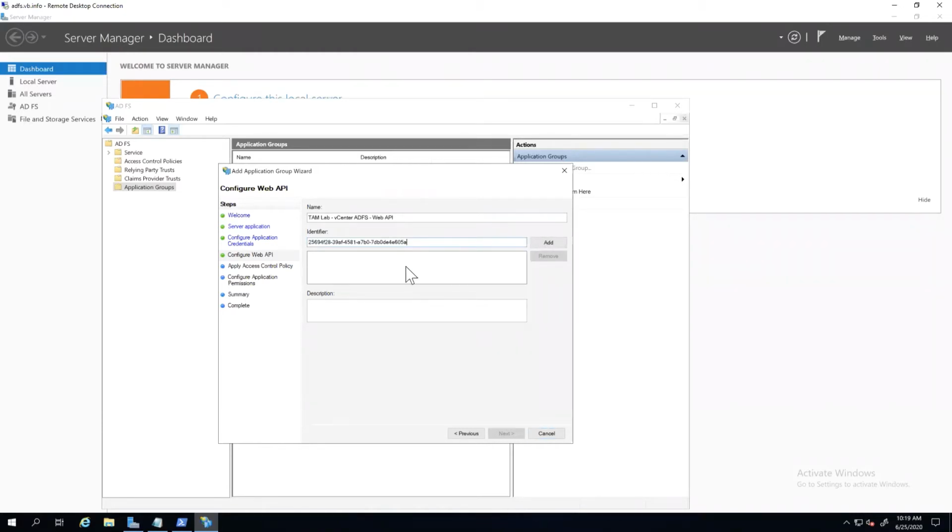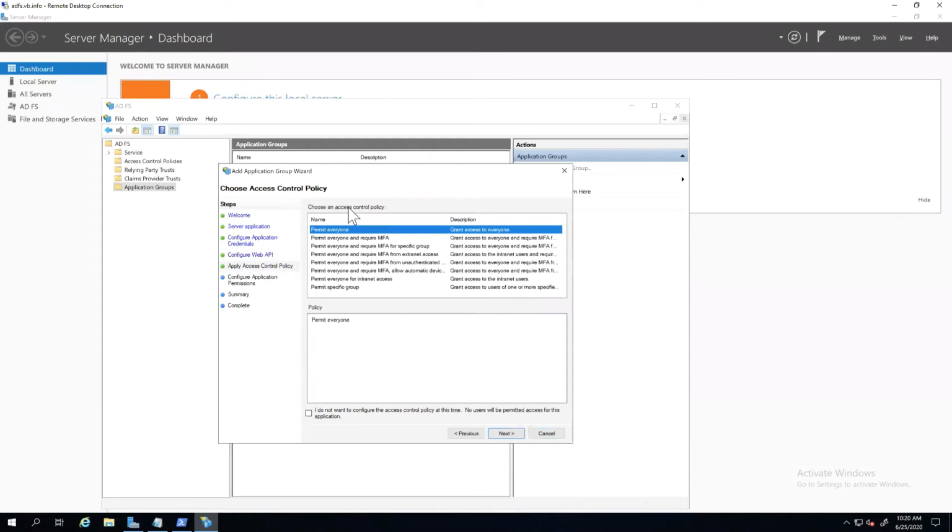I actually ran into an issue in troubleshooting setting this up where, when I was doing a copy, I ended up having a little quote at the end, an apostrophe. I didn't catch it because it's so small and subtle, and the last character happened to blur with it. Sure enough, it just was not working because I made a mistake here. So we'll go ahead and add that and then move on. Here we're going to say access control. This is where some of the flexibility comes in. Our documentation says permit everyone. Okay, great.